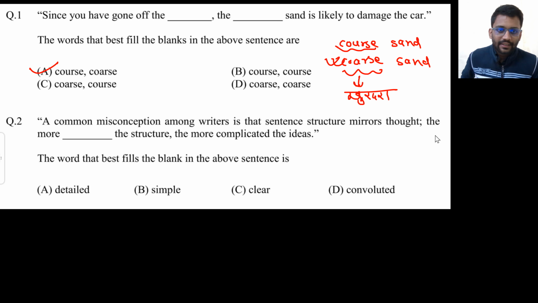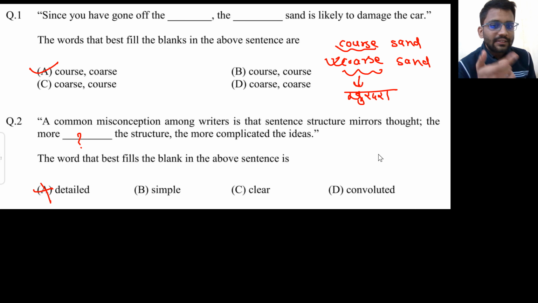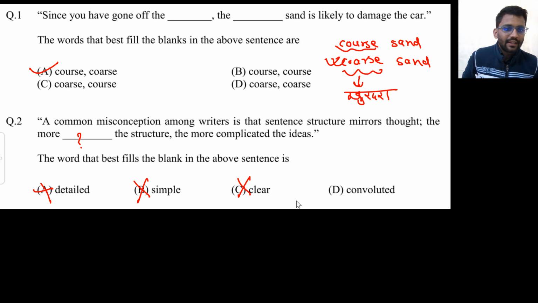So let's read the second line. The more blank the structure, the more complicated the ideas. So they are saying that if you make your structure more what? Simple. If your sentence structure is detailed, the ideas will be complicated. No. If the sentence structure is simple, idea will be complicated. No. If the sentence structure is clear, idea will be complicated. No. Now three options are cancelled, right?